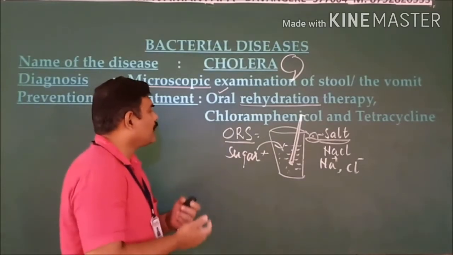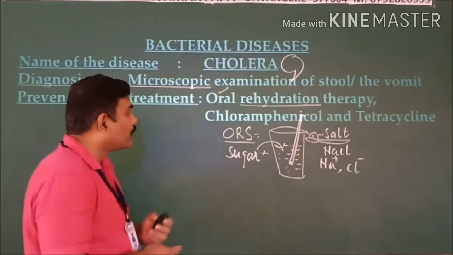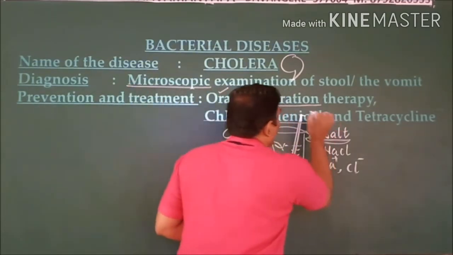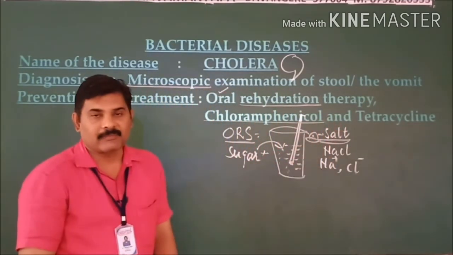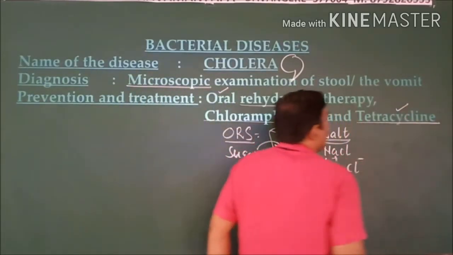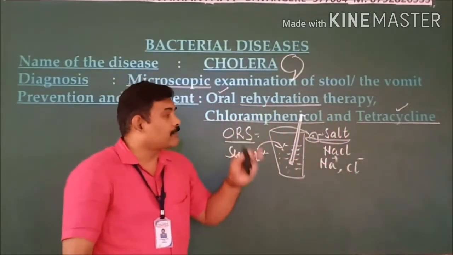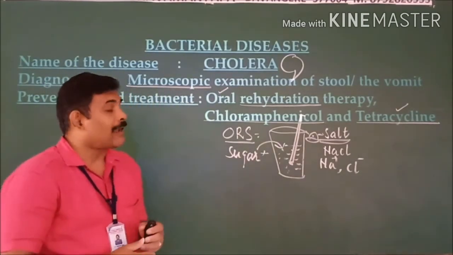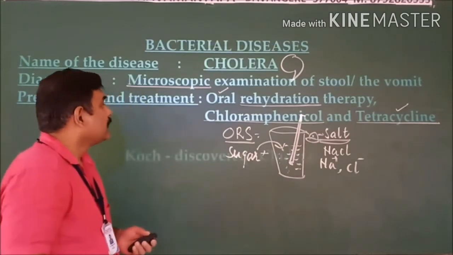Thereafter, actually we use antibiotics in order to treat it, and the antibiotics include chloramphenicol, which is the name of an antibiotic. Thereafter, tetracycline is one more antibiotic. By using these 2 types of antibiotics, we can successfully treat the cholera infected person. And this is all about it.